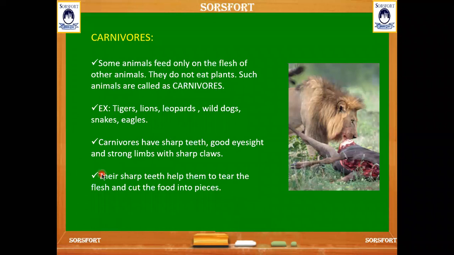And they have sharp teeth, good eyesight, and strong limbs. In the limbs also they have sharp claws. Those claws help them to tear the food and the animals, and also to hold the animals which they hunt. And the sharp teeth help them to tear the flesh and cut the food into pieces.